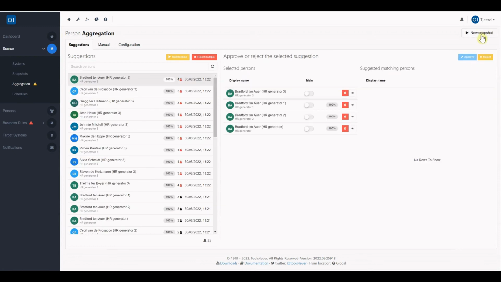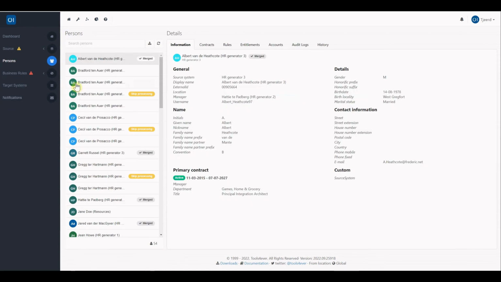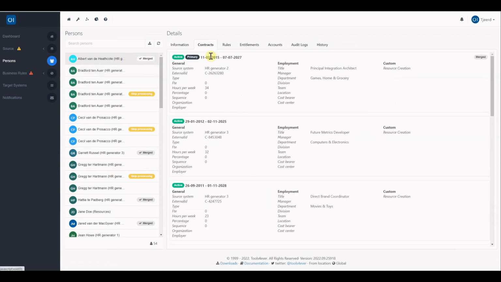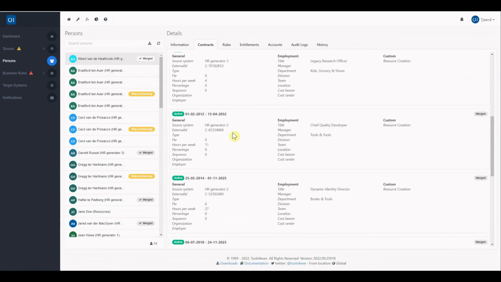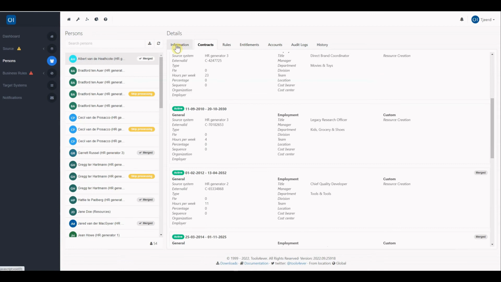When we create a new snapshot and go back to the persons, you can see that Albert, who wasn't aggregated before, is now also aggregated. And if we go to the contracts, you can see that the contracts of all these systems are totally aggregated to the identity belonging to Albert. Let's have a closer look at the information of Albert.